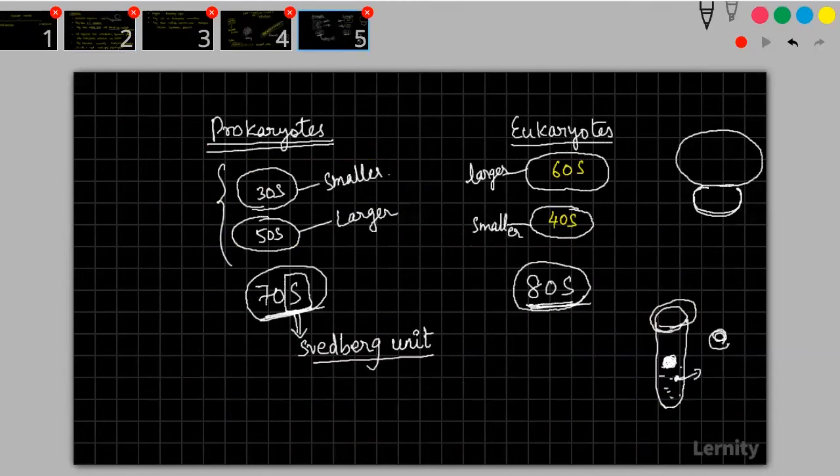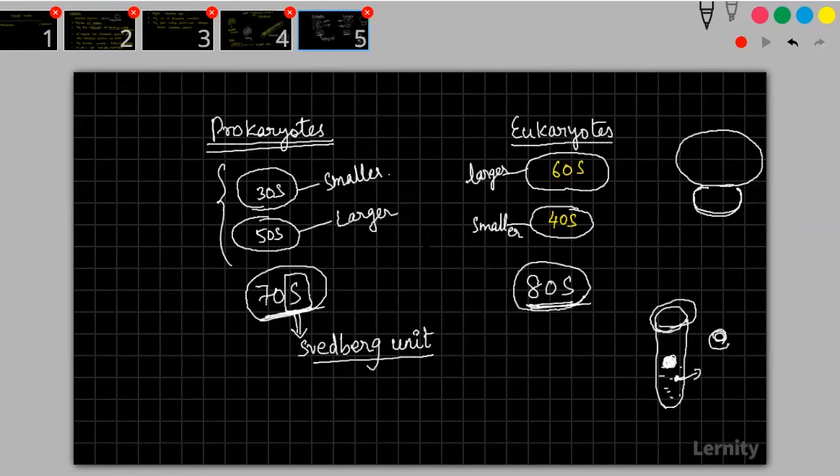This will not add up. People are asking me why it is not adding up, because this subunit will isolate at a different speed, and this subunit will isolate at a different speed. This is not an addition problem. What is that number indicating here in Svedberg units? It is just indicating at what particular measurement something will be isolated.